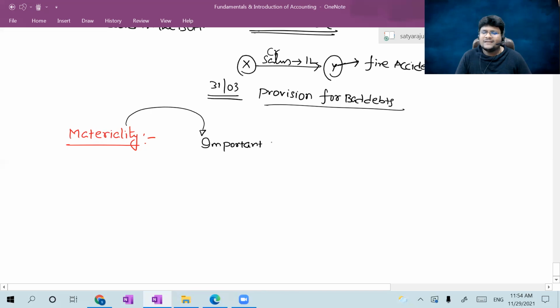Sir, why should this concept be taken into consideration at the time of presentation of financials? Yes, consider it, guys. The materiality concept should be taken into consideration at the time of drafting the financials. Why? Because if a particular item is ignored in the financial statements, it may impact the decision of the users of the financial statements. For example,